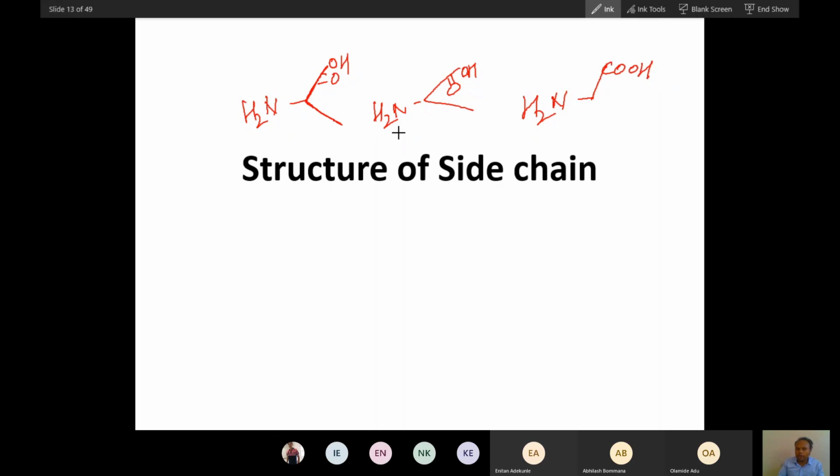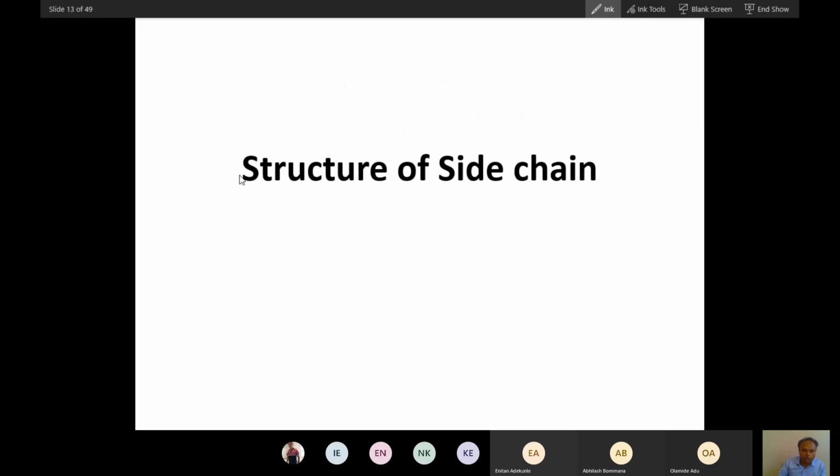Now, when I teach you codons, I'll relate this structure to the codon in a very funny way. After talking about glycine and alanine, let's talk about the branched chain amino acids.